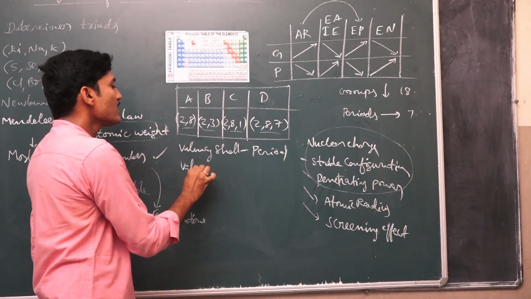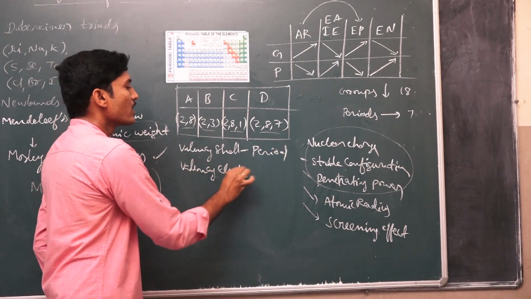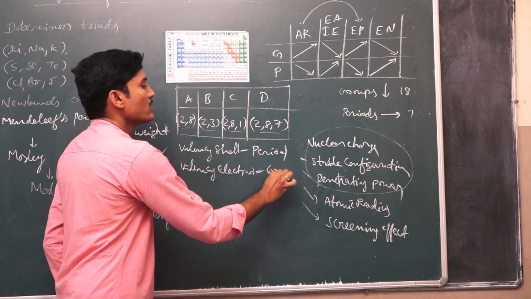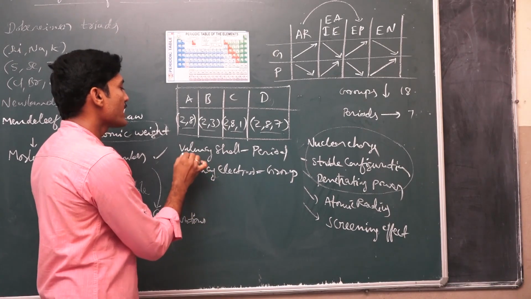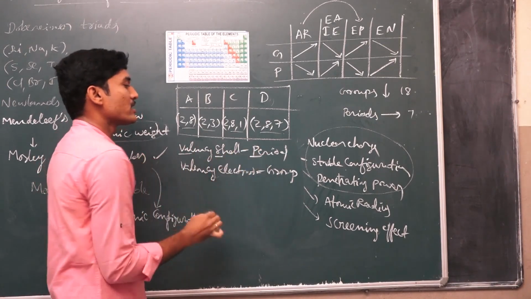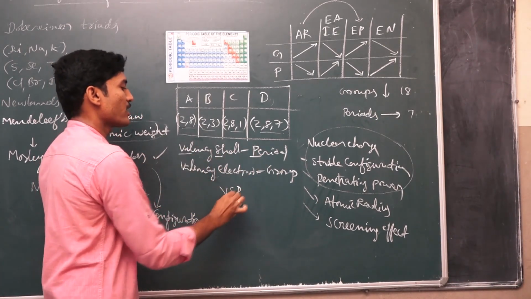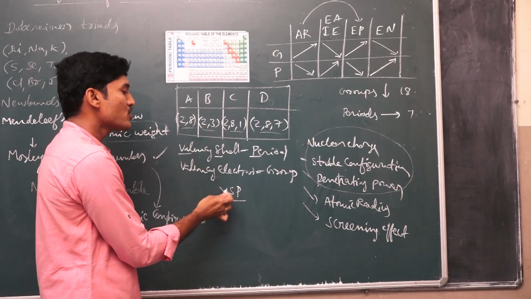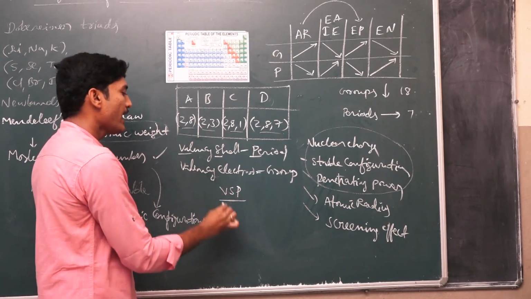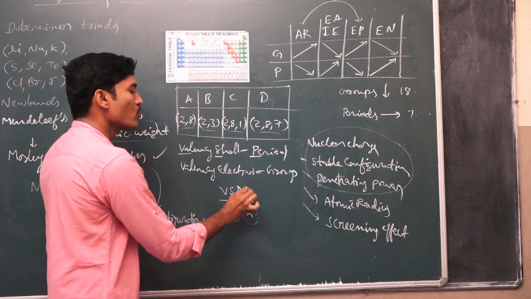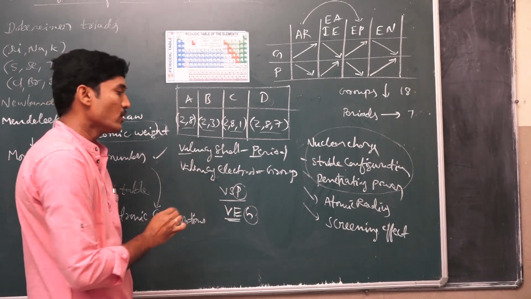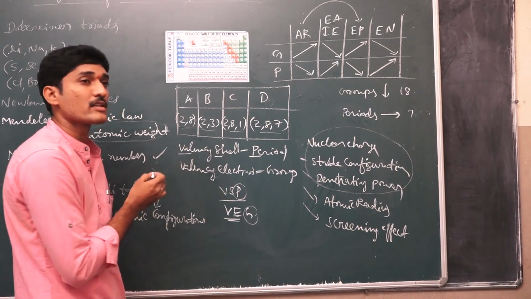And valence electrons give you the group number. Here simply you note it as valence shell, period number. The valence shell number is the period number, and the valence electrons are the group number. Like that you keep in mind, and you may answer the question.